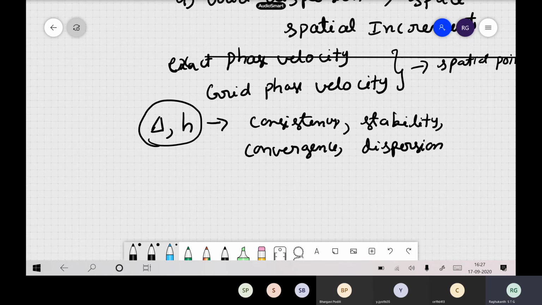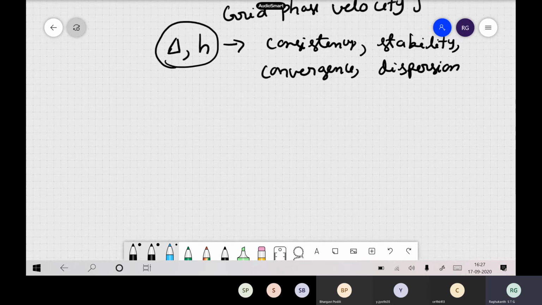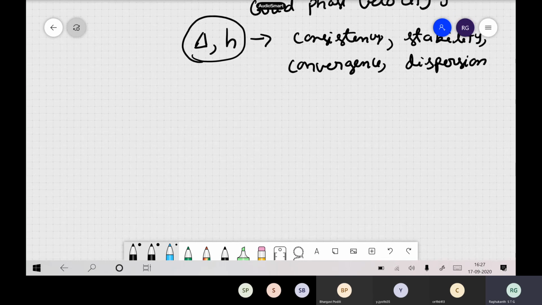So this is how we try to solve our problem. Now, as I already told you, in finite difference, when you want to solve in continuum mechanics, I think long back itself we have said.